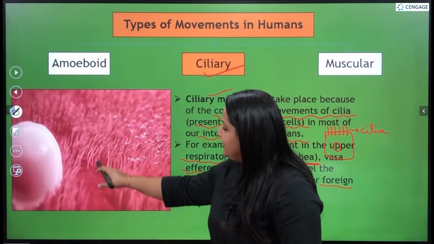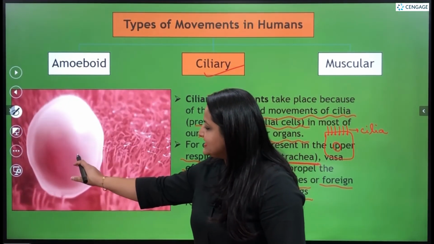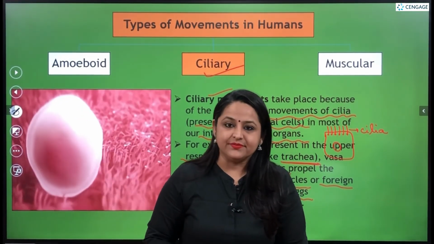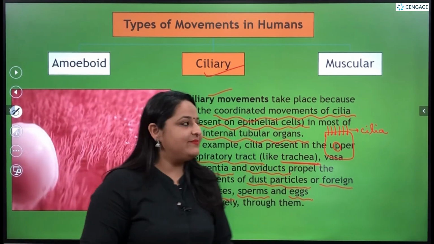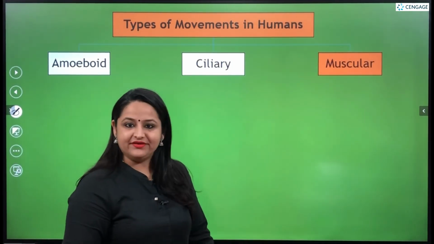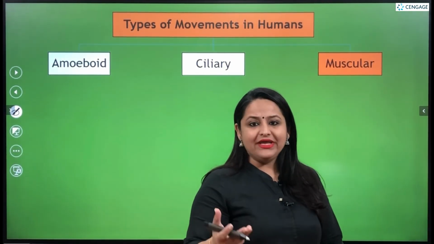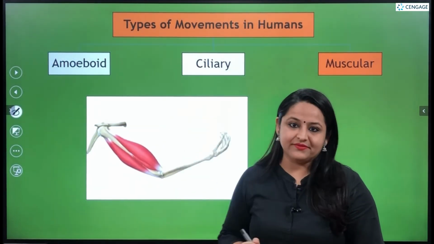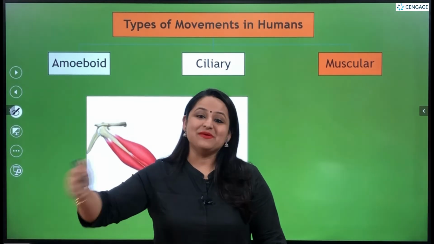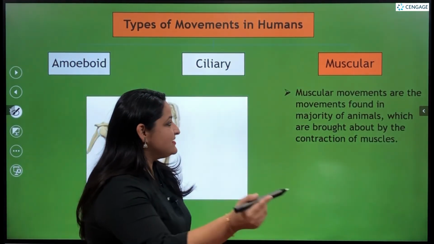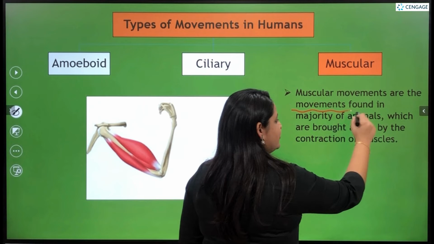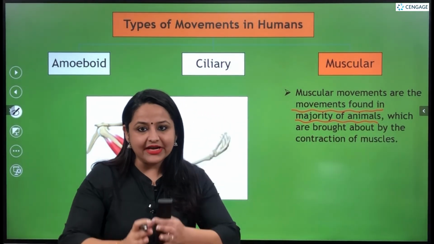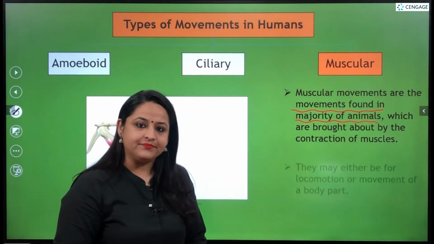This is the fallopian tube having the cilia, and we can see how the egg is being moved towards one particular direction. Then we come to the next type of movement, known as muscular movement. Muscular movement is the major type of movement in our body, and it is facilitated by the muscles of our body. Muscular movements are found in the majority of animals, and as I told, they are brought about by the contraction of the muscles of our body.